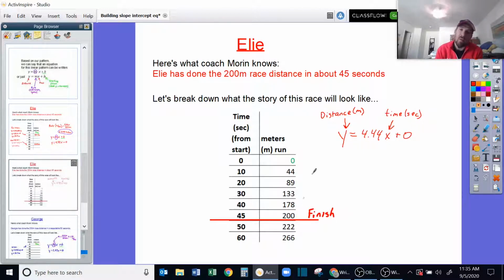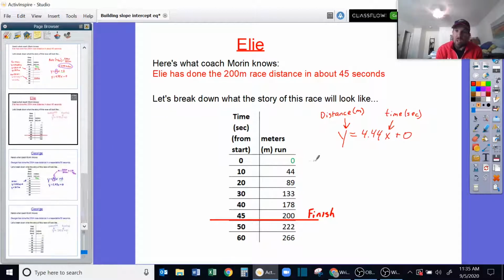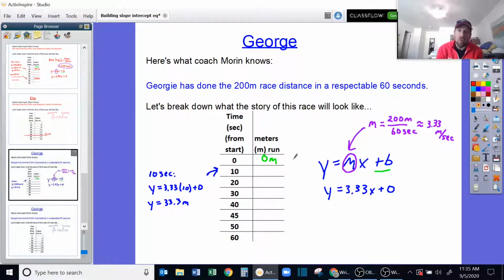Now I've continued to do that because, what if we wanted to think about a longer race? What's awesome about this whole exploration is that we can jump right to that equation when we think about Georgie's race. We can certainly break it down slowly and do the table, and I would invite you to do that.